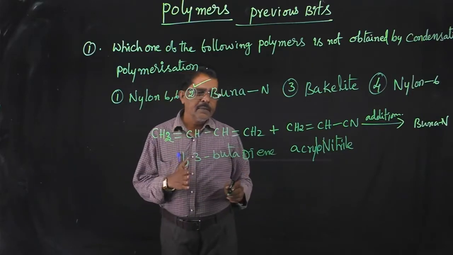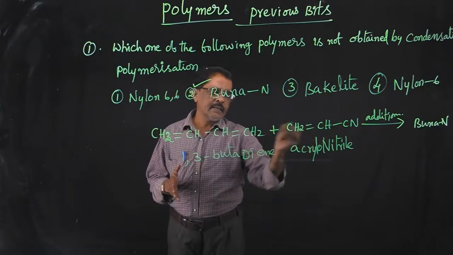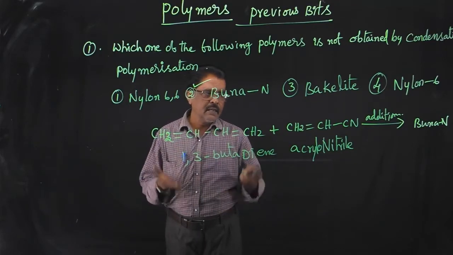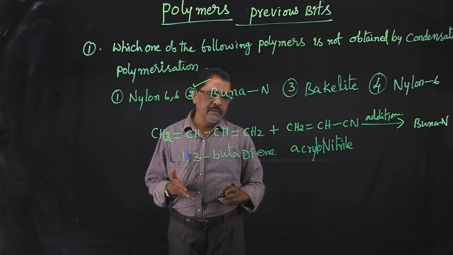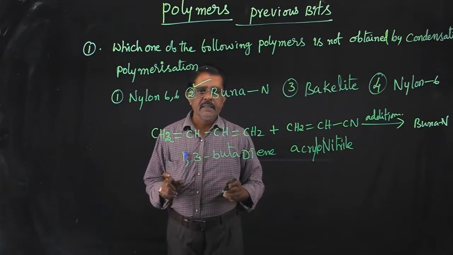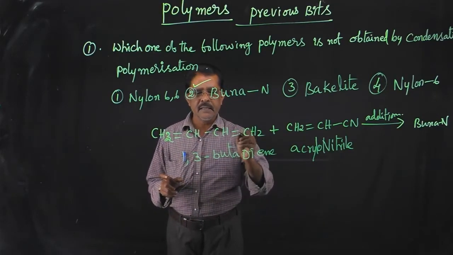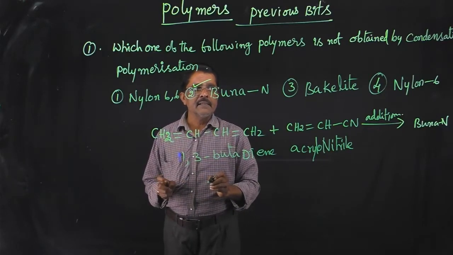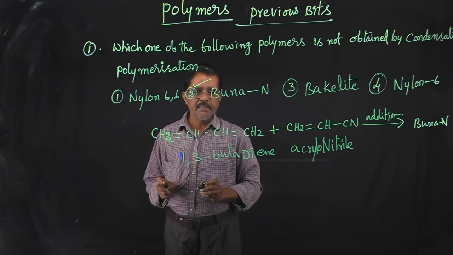So what happens here? There is a double bond. There is no loss of water or ammonia or HCl. Then it undergoes addition reaction, because a double bond is present. Hence it is addition polymerization. So Buna N is not obtained by condensation polymerization.